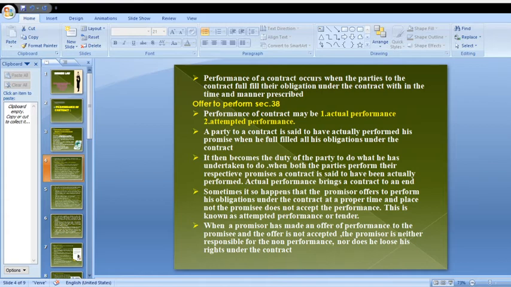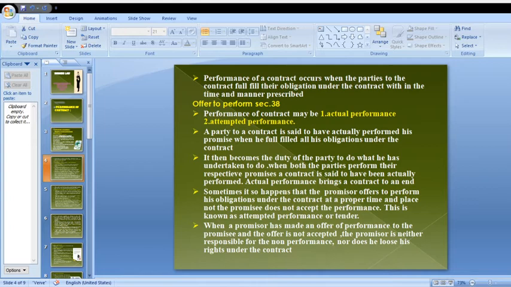Coming to the offer to perform, Section 38. Here performance of a contract may be divided into two types. The first one is actual performance. The second one is attempted performance.